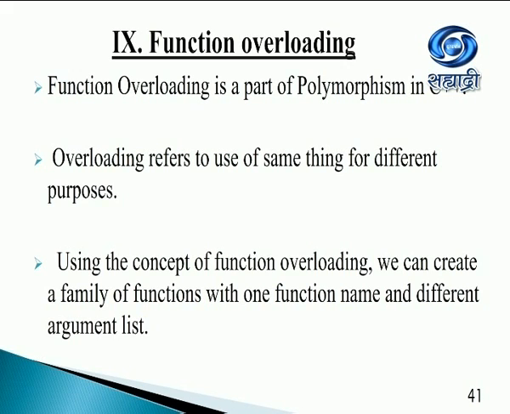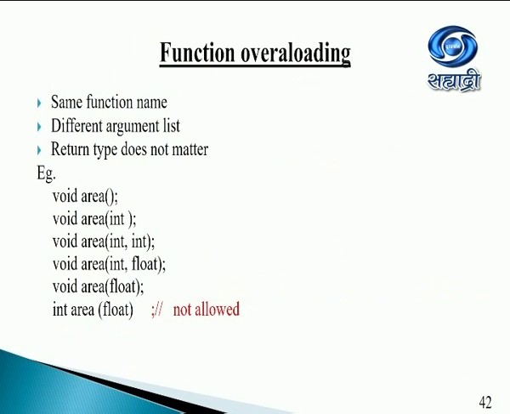Now this is the important point: the function name must be the same, but the argument list must be different. Both the points here are very important. So I've given an example. We have the same function name in function overloading, so I have taken a function name called area. The argument list should be different. Return types do not matter. So I've taken these functions.